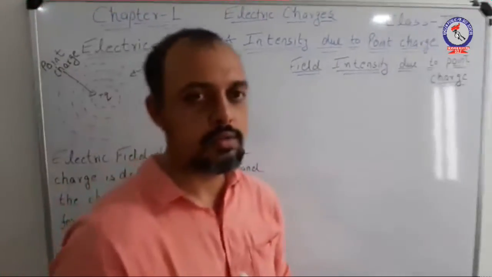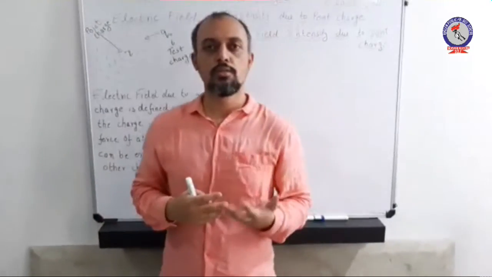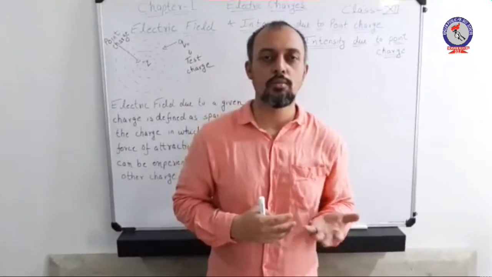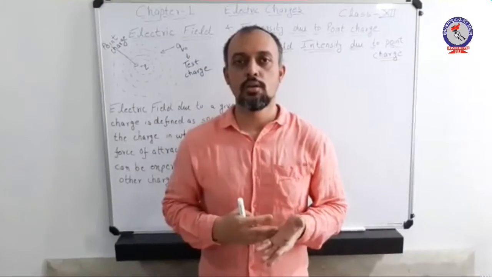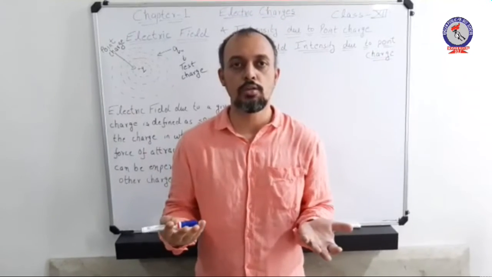Hence, by studying this example, we can explain that electric field is a region up to which a point charge can exert a force of attraction or repulsion on any neighboring charge.